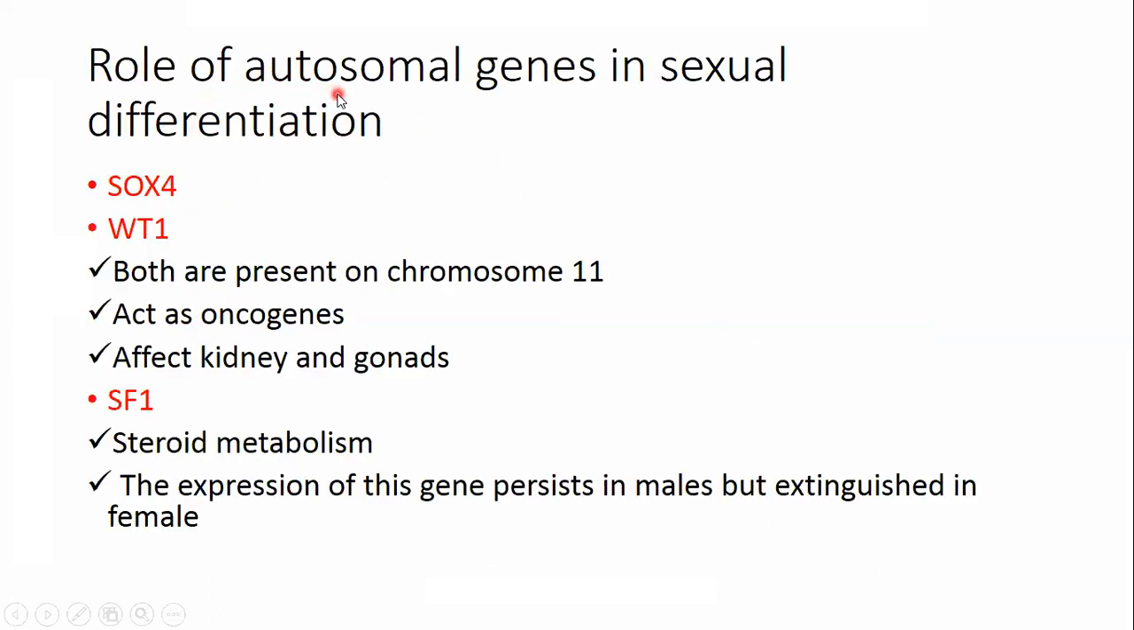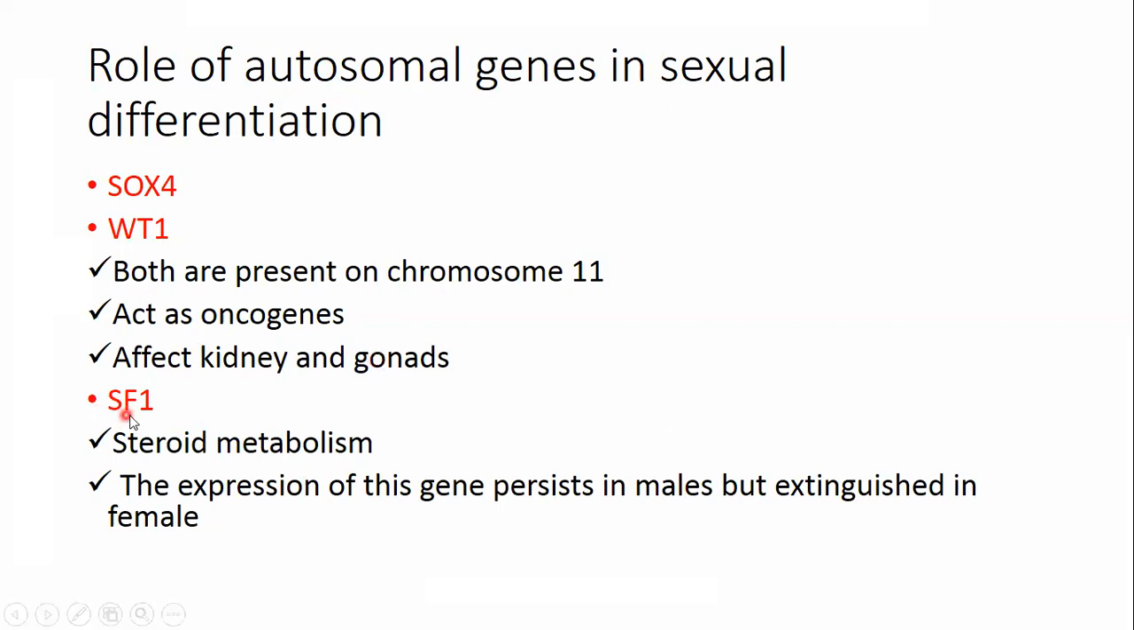There are some autosomal genes that also play an important role in sexual differentiation. One of them is SOX4, the other one is WT1, and both of them are present on chromosome number 11, basically act as oncogenes, but they also affect the kidney and the gonads. As you can see in the previous slide, the bipotential gonads are associated with each kidney. So it means these two autosomal genes also affect the kidney as well as the gonads during the embryonic stages.